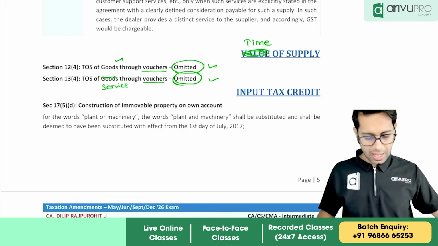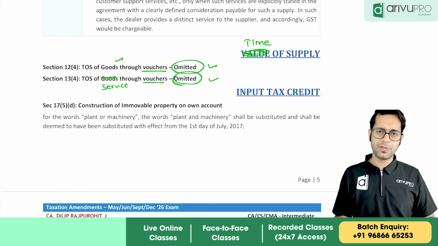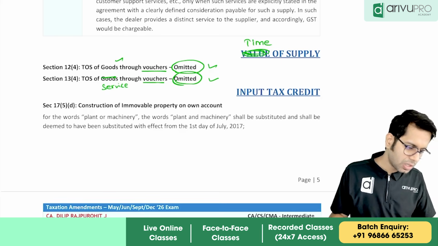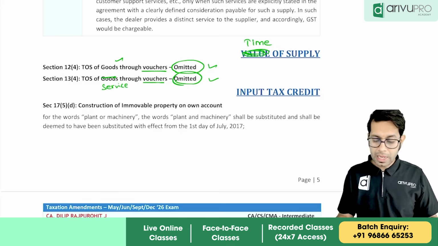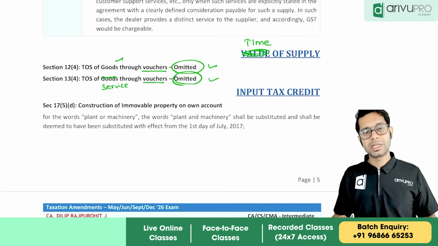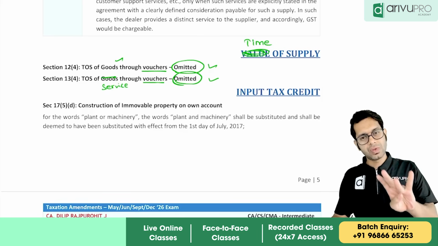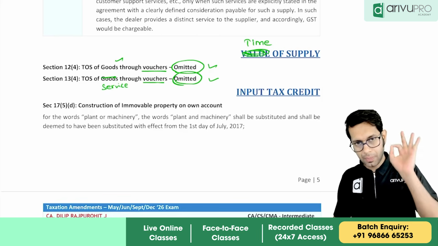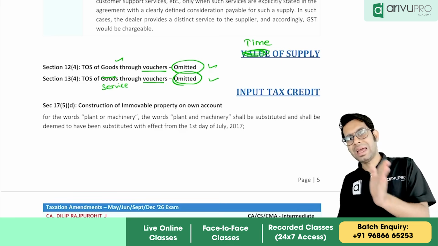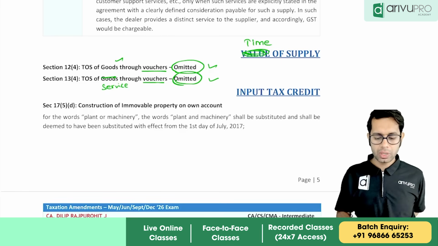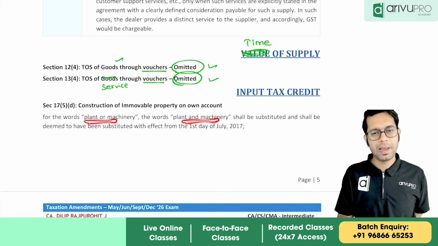So what happened under section 17 subsection 5? Section 17(5) talks about block credit. It talks about those items on which input tax credit cannot be claimed by you at all. Here you cannot take input tax credit on goods or services or works contract services used for construction of immovable property other than plant and machinery. That was the provision.